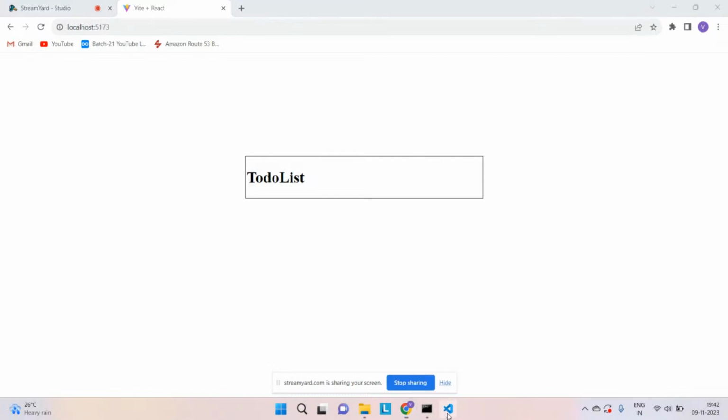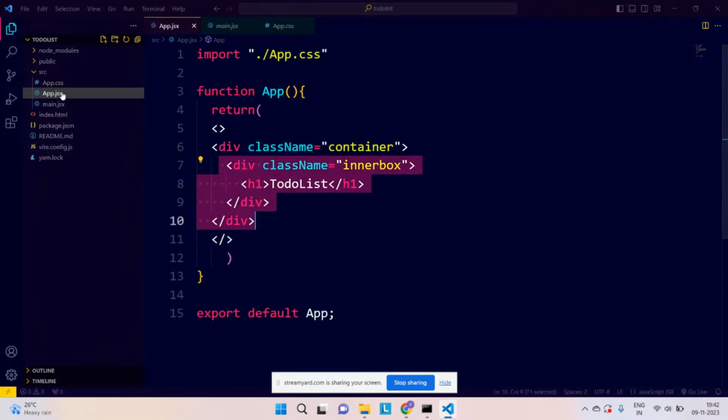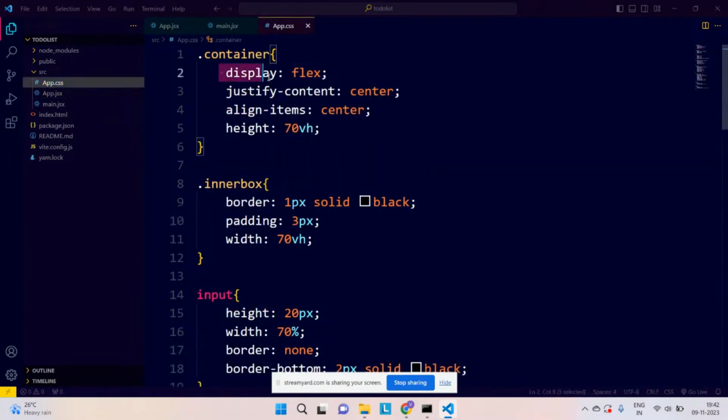of the page. So for that, what I have done, I have simply used one container for the outer div and one class name for the inner div. For the outer container, we have just given it a property of flex. We have aligned all the content to center using the justify content property, and we want all the content to align in the center. So that's why align items center and a height of 70 VH. Correct. So across 70 view height, all of my content will align to the center vertically and horizontally. For vertically, we are using this, and for horizontally aligning, we are using this particular property, justify content. Correct. I hope everyone has understood.